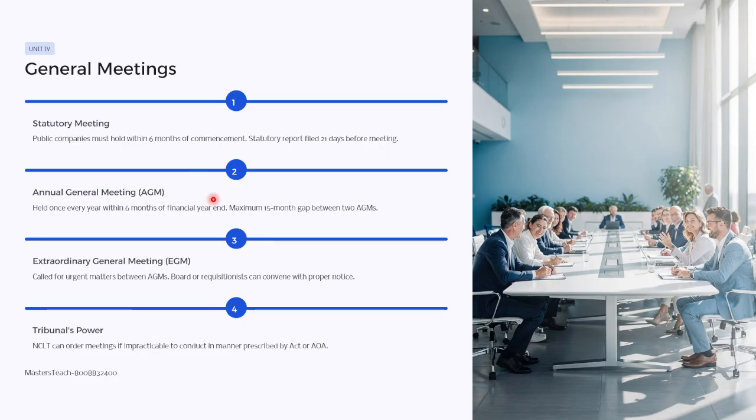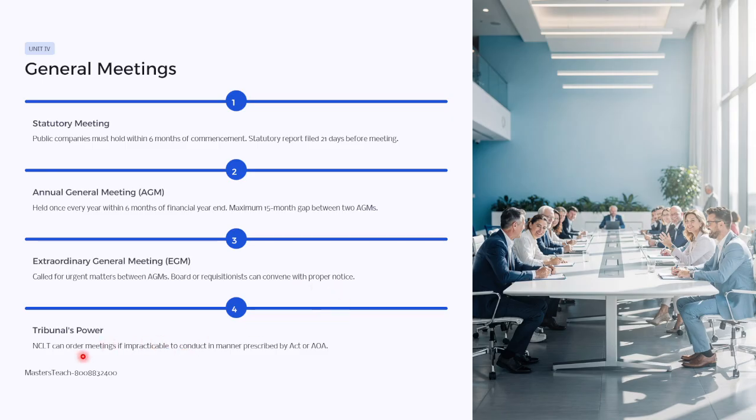Then annual general meeting. It should be held once in every financial year, and a maximum of 15 months gap is allowed between two annual general meetings. Then extraordinary general meeting: if something urgent happens, it is conducted to discuss urgent matters between two annual general meetings. The board or requisitionists can call it, with proper notice given.